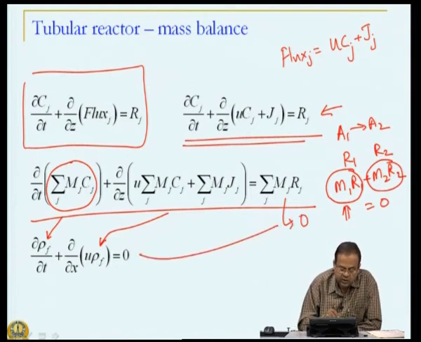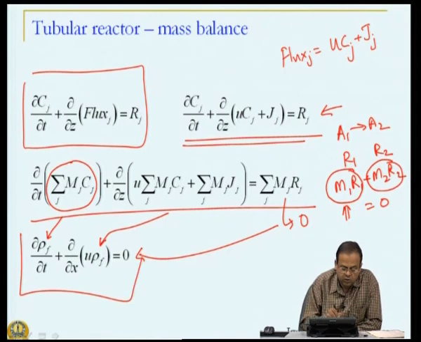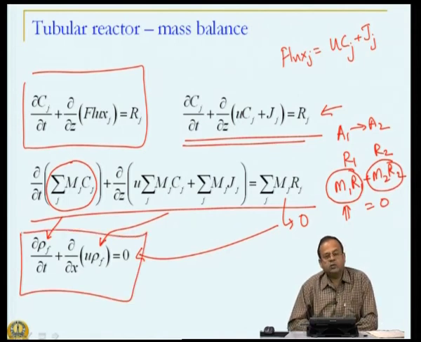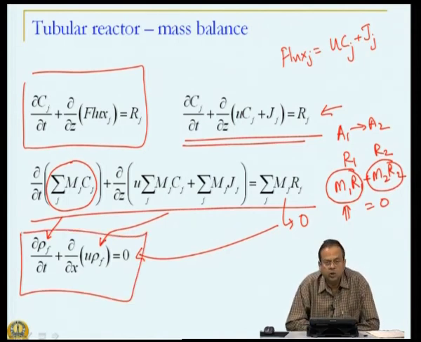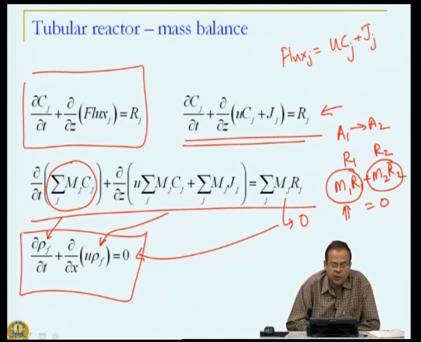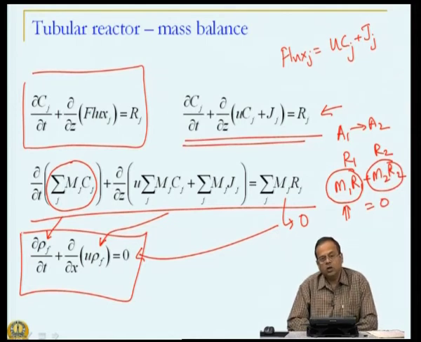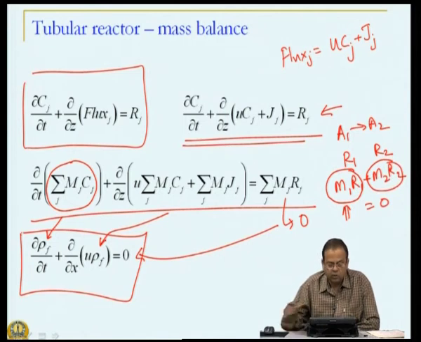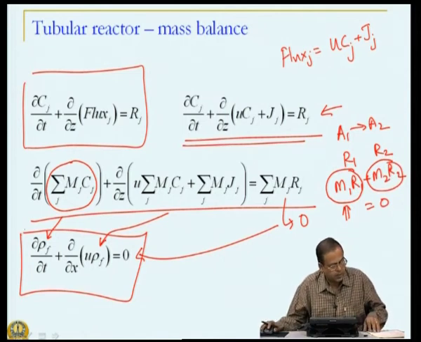If that is the case, we end up with this equation, and this equation is nothing but the continuity equation, even for a non-reacting species. So, even for reacting species, the continuity equation remains the same, as you must have seen in your transport course.